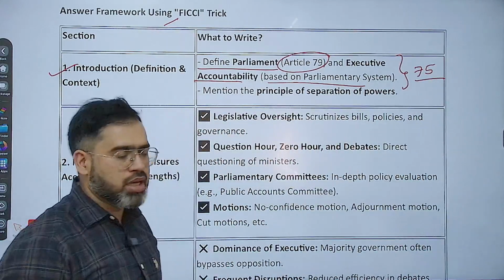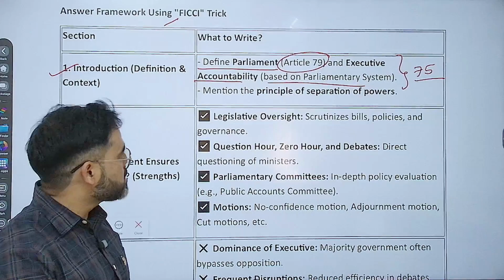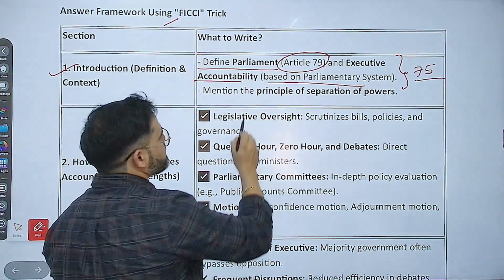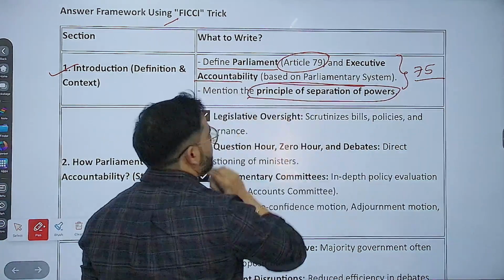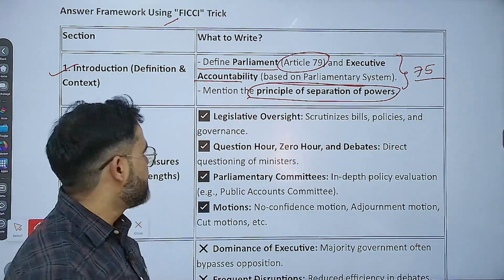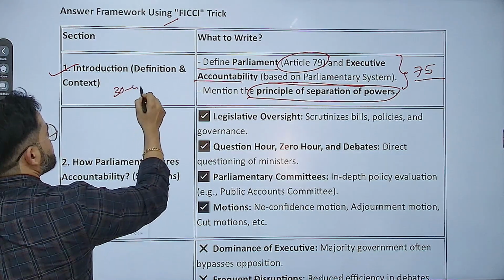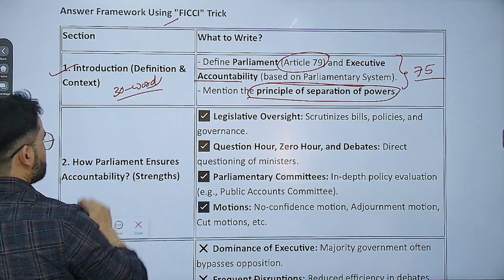You can add about Article number 75 because that is where it is mentioned that the executive is accountable to the parliament. Mention the principle of separation of power also, that you can add in the intro part itself. Since this is 150 words, the intro should not be more than 30 words. It should be done in this many words.